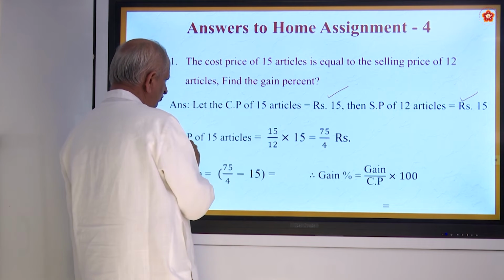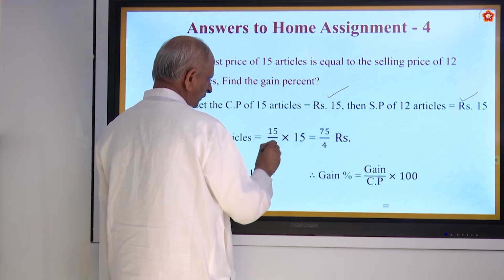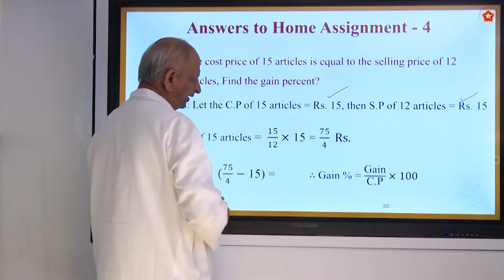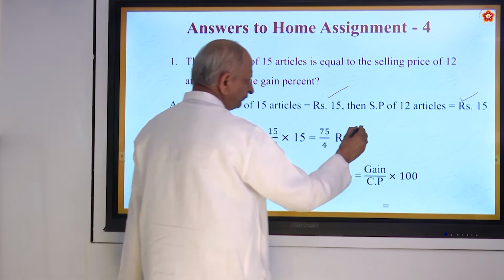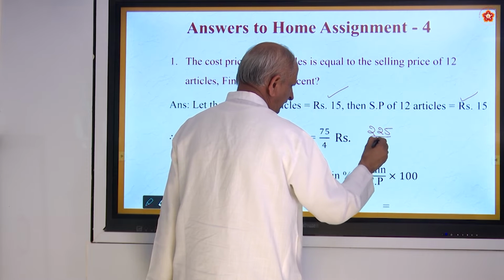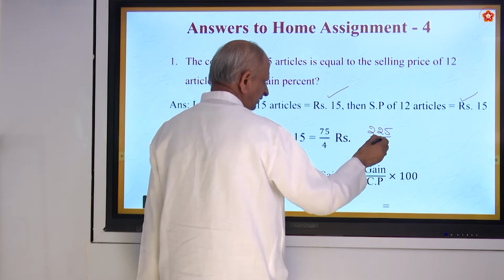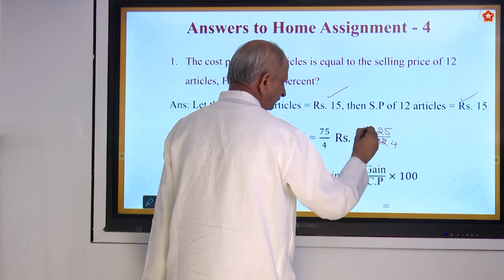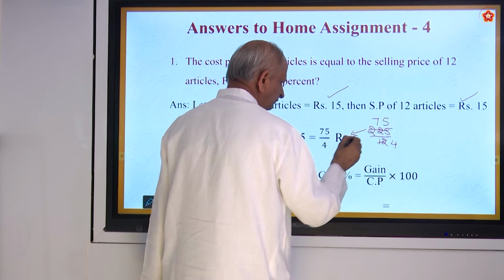Now, selling price of 15 articles will be 15 by 12 into 15. That will be 225 by 12. And if you simplify, 3 4s are, 3 7s are, 3 5s are. So that is how you got this.